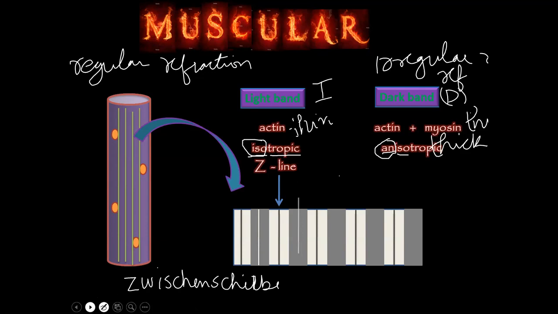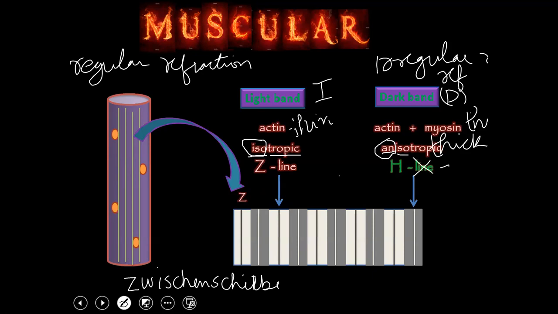And the dark band is bisected by a light line, but the light line is actually thicker. That is why it's called the H zone. Some books have written it as H line, but it is correctly called the H zone. So there are alternate Z lines and H zones.